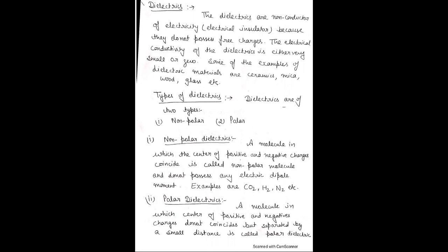The next topic is types of dielectrics. First of all, we know that in every atom there is a positively charged nucleus and a negatively charged electron cloud surrounding it. The two oppositely charged regions have their own center of charge. The center of positive charge is the center of mass of positively charged protons in the nucleus, and the center of negative charge is the center of mass of negatively charged electrons in the atom or molecule.